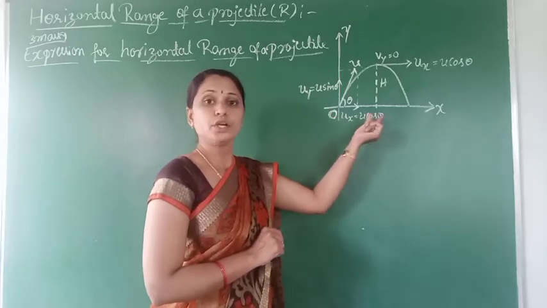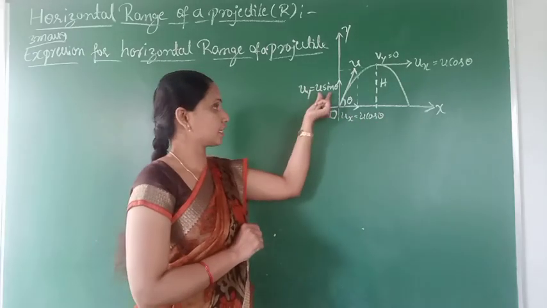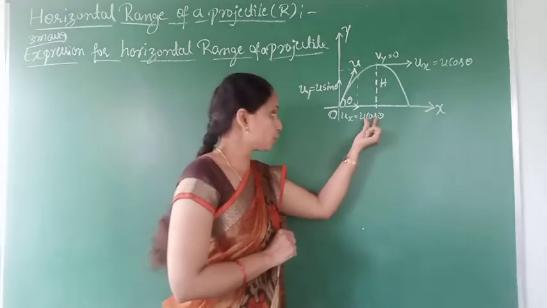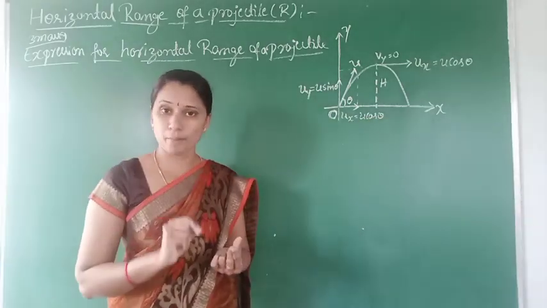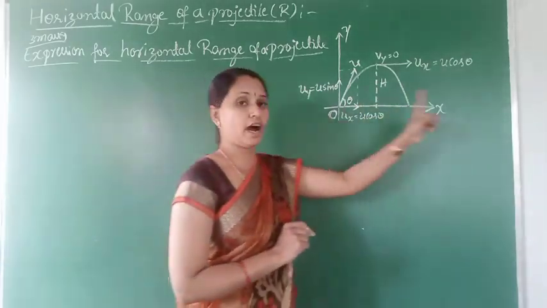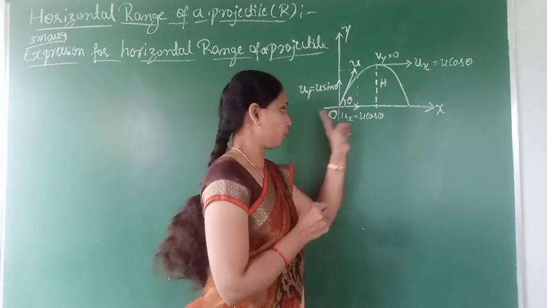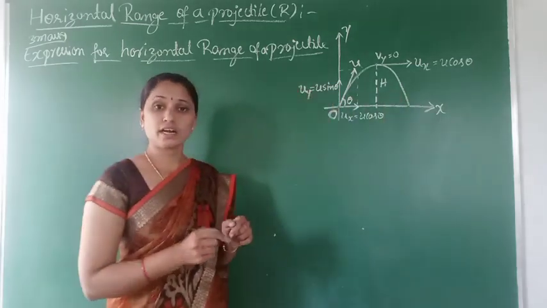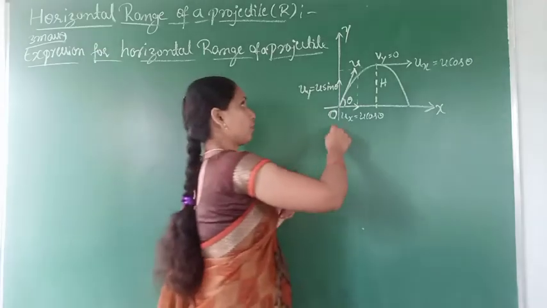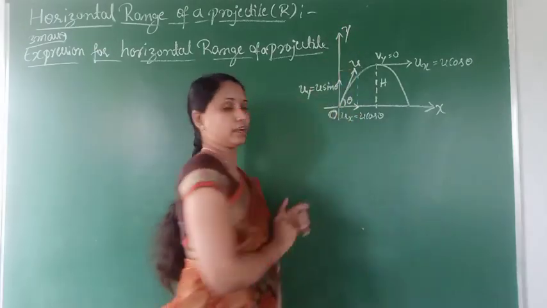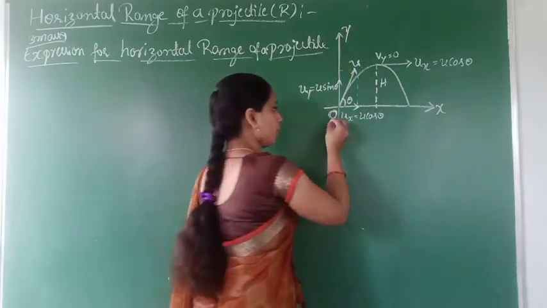So ux is equal to u cos theta, but uy is nothing but u sin theta. But u cos theta is nothing but the component of velocity along the horizontal direction ox. U sin theta is the component of velocity along the vertical direction oy. Clear?